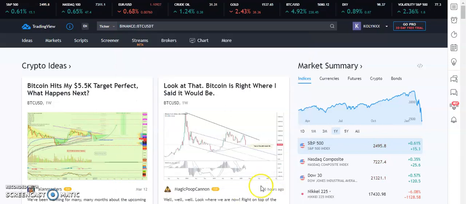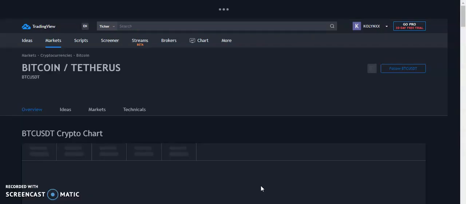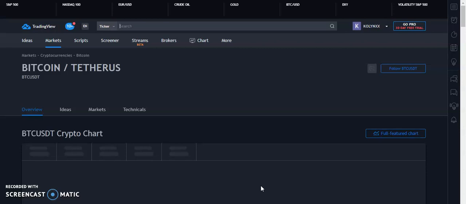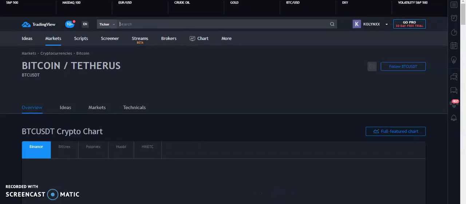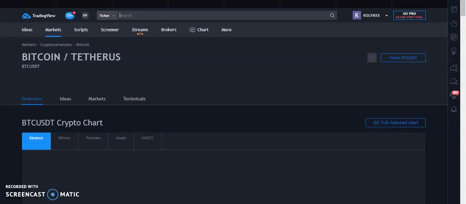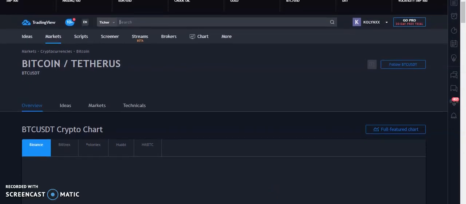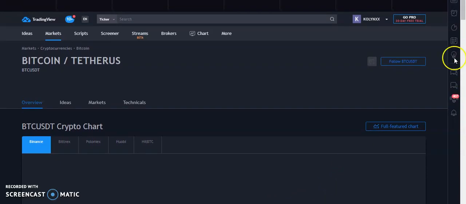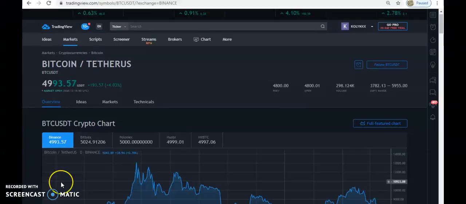Then we click on it and wait for it to load. It loads up. Still loading. Right, it has fully loaded, and then you can see how it looks.